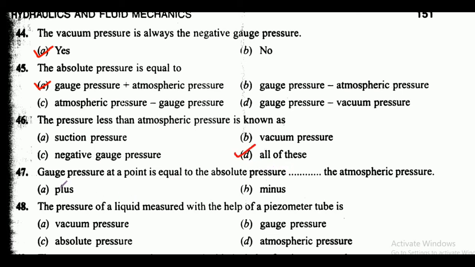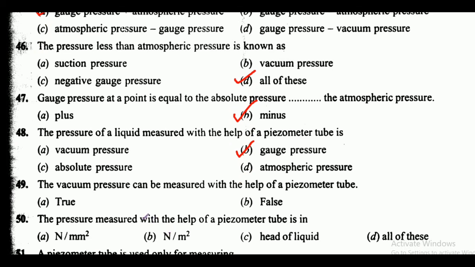Next is gauge pressure at a point is equal to the absolute pressure dash the atmospheric pressure. Options are plus or minus. So here correct answer is option B, that is minus. Next is the pressure of a liquid measured with the help of a piezometer tube is, here friends, these are the options, and here correct answer is option B, that is gauge pressure. Next is here the vacuum pressure can be measured with the help of a piezometer tube. Is it true or false? So here friends, this statement is wrong. So here option B is the correct answer, that is